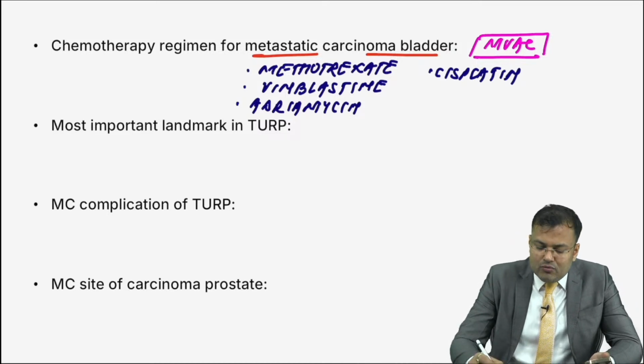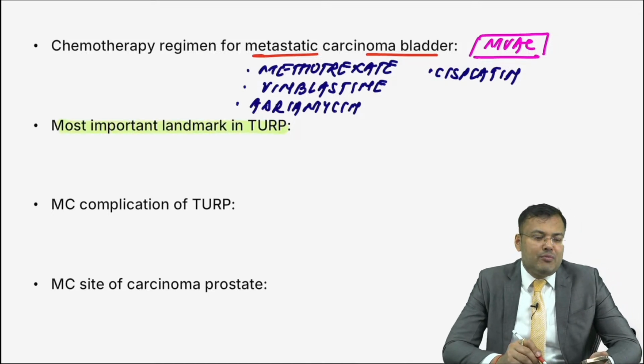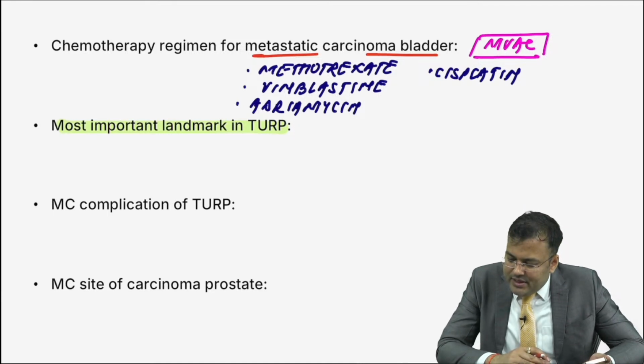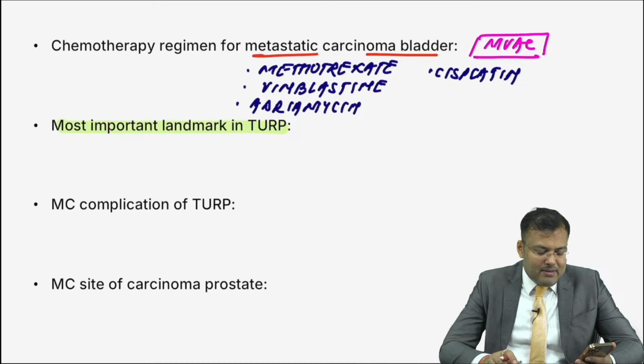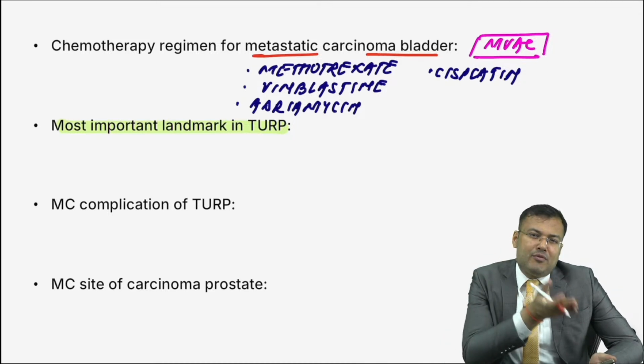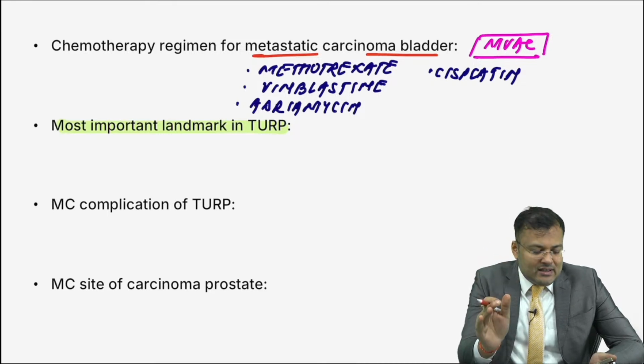Next, what is the most important landmark in TURP? Easiest question, a repeat question. It was asked multiple times. Tell me. Verumontanum. Why? Because verumontanum is located just proximal to the external urinary sphincter. So this is the most important distal landmark.